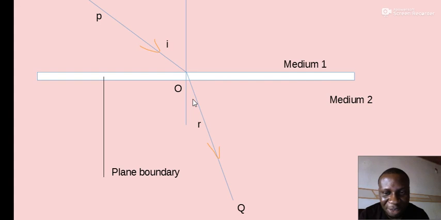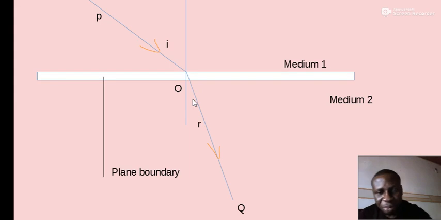So please take note of that. The refracted angle is the angle between the refracted wave and the normal, while the angle of incidence here is the angle between the incident wave and the normal. So take note of that too.